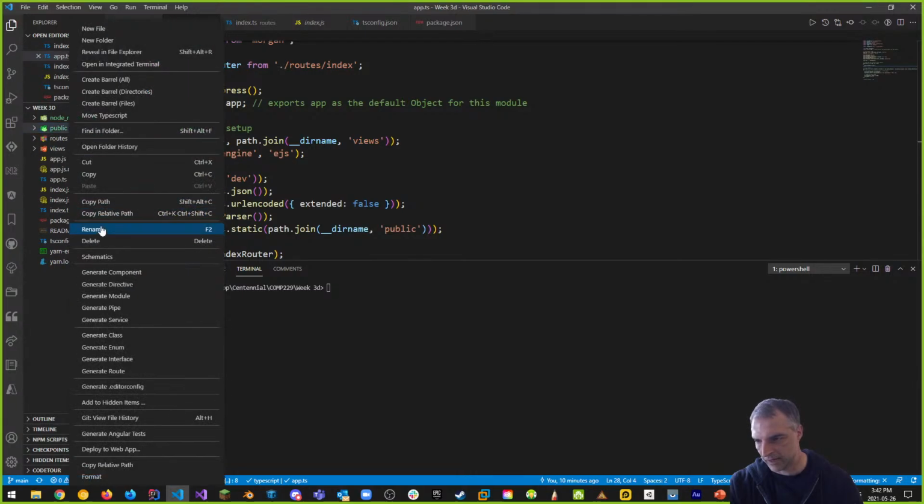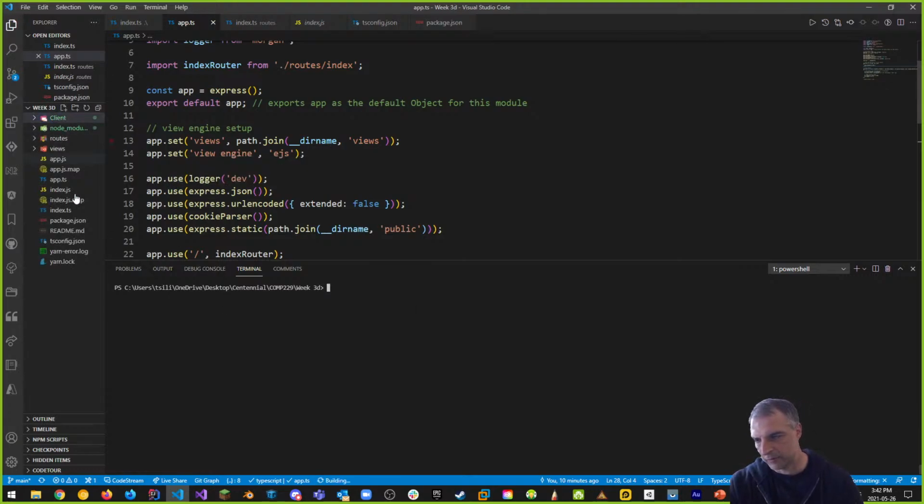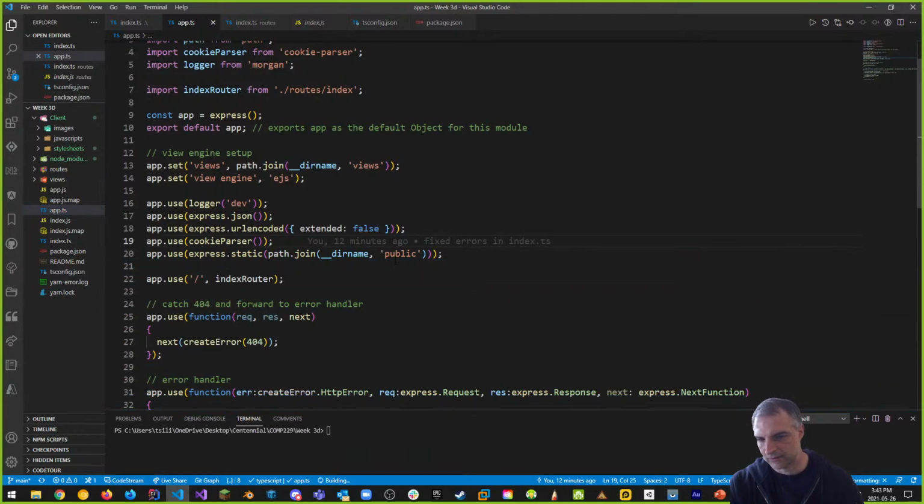And again, we want to go here and rename. Let's try this again one more time to client. There we go. It's better. Now that I've stopped it, it allowed me to, because it locked these files, right? So there's client. You can see that's changed. In client now, because it's called client inside of my app.ts, what's happening is it says, hey, I want to join public to the path. That's what path.join does. We have a directory name, which is C:\users, Silly, OneDrive, Desktop, Centennial, and so on. And that's what the directory name is. And public was the name of my folder on the outside, but we've changed it to client, which means we have to change this to client now.